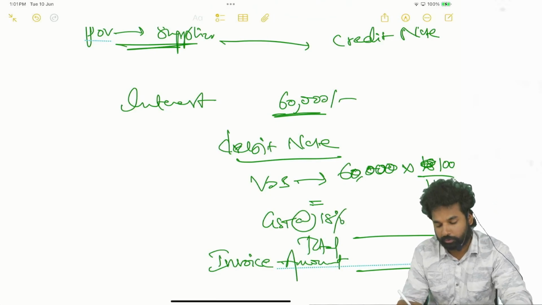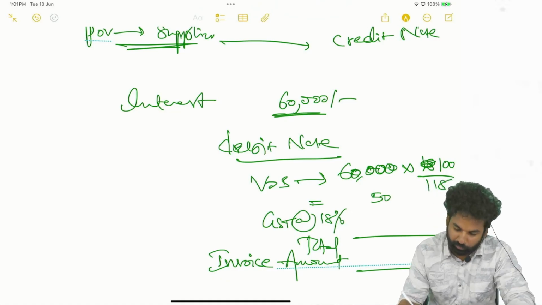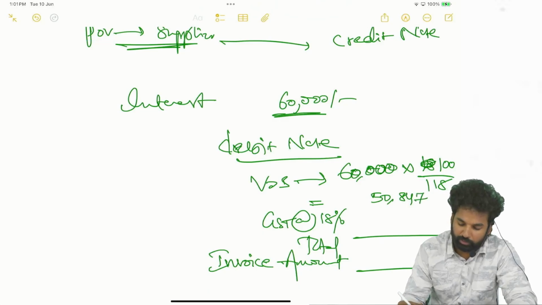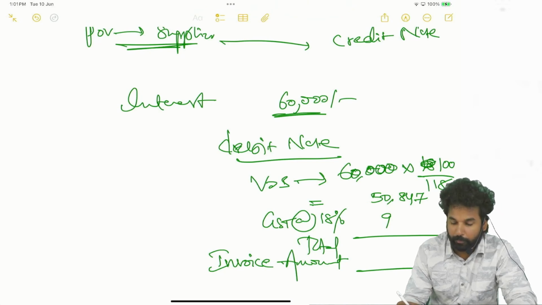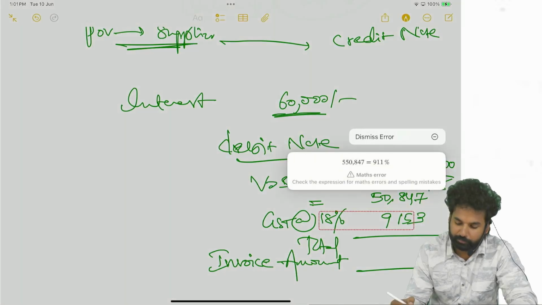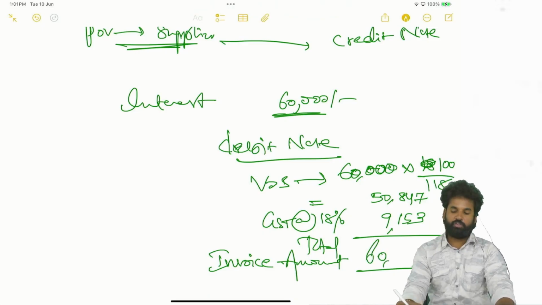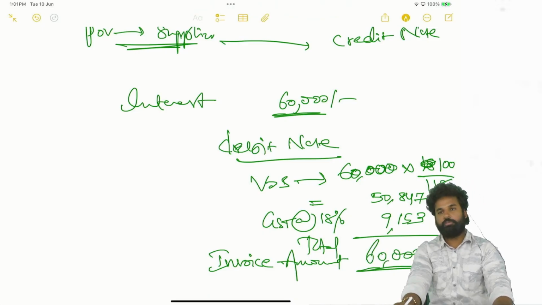How much? 50,440. 847. Okay. 50,847. This is 900. 18% will be 9,000. 8,000. 8,000, 9,000. 153. 9,153. So that will be GST. So 60,000 will be the invoice amount or invoice value.